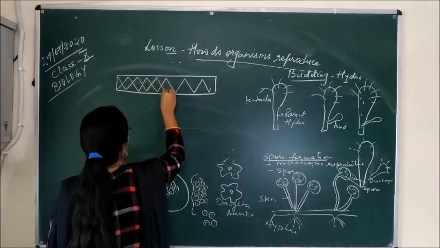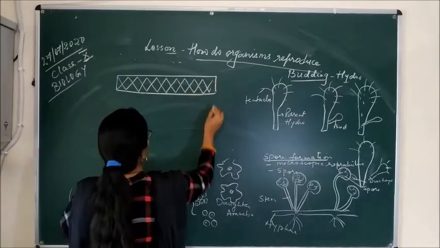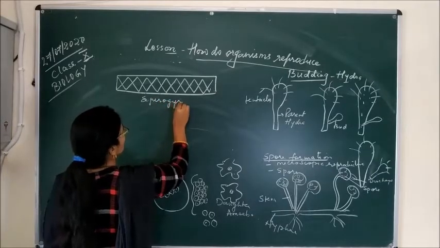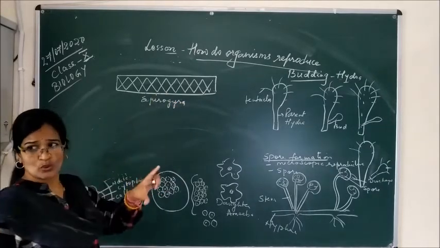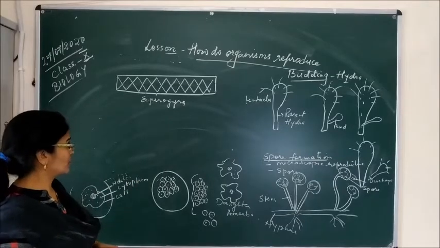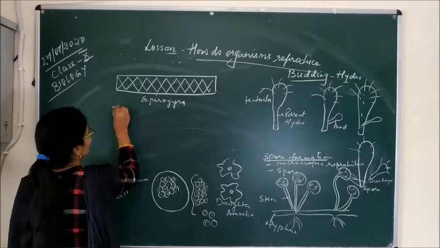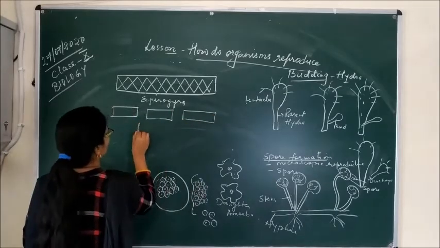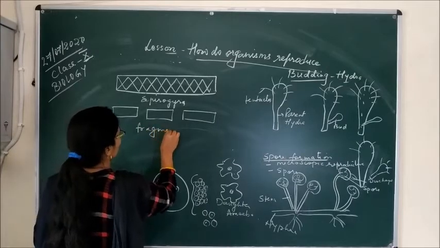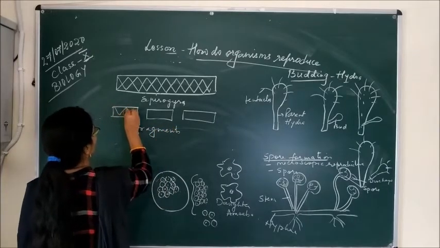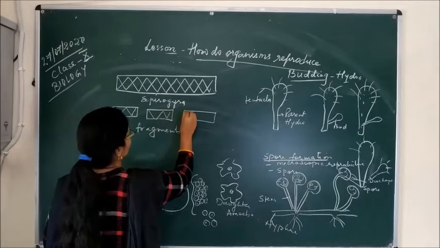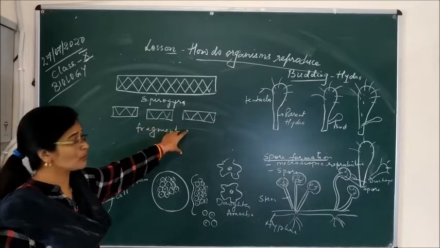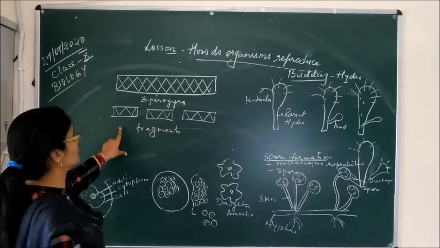And what happens sometimes during unfavorable condition, this Spirogyra breaks into 2 or more than 2, 3 or 4 parts we can say. And each part is called a fragment. These are the fragments. So these fragments are produced during unfavorable condition in the Spirogyra, and when they get favorable condition, each fragment produces a new organism, a new Spirogyra is formed.